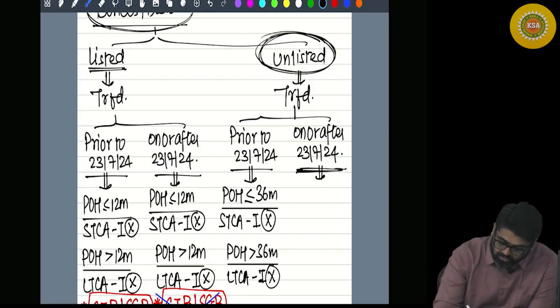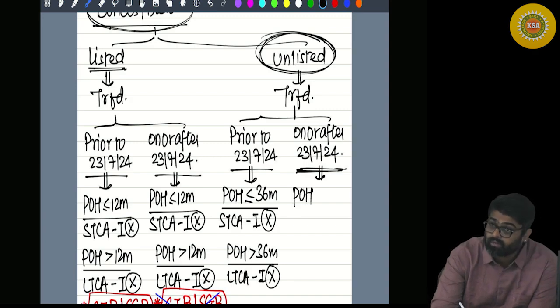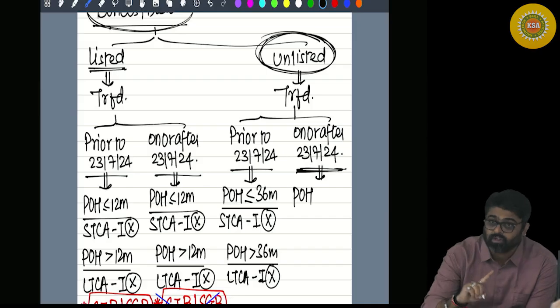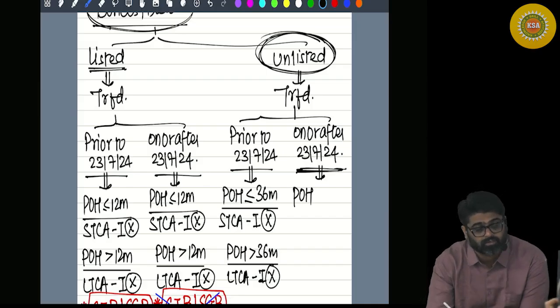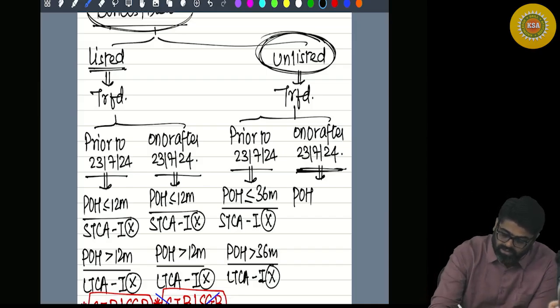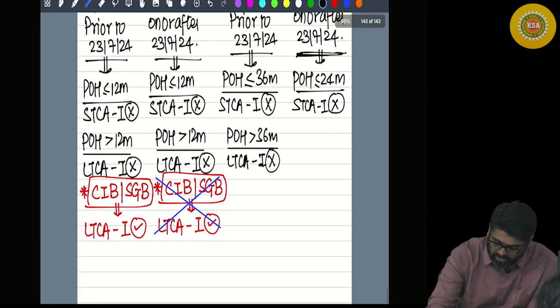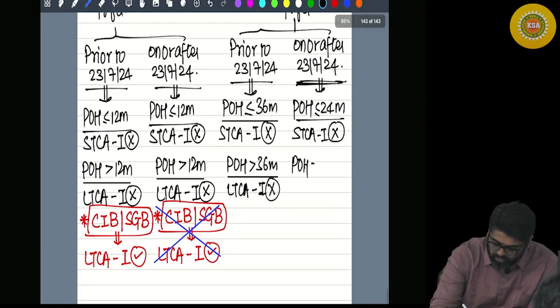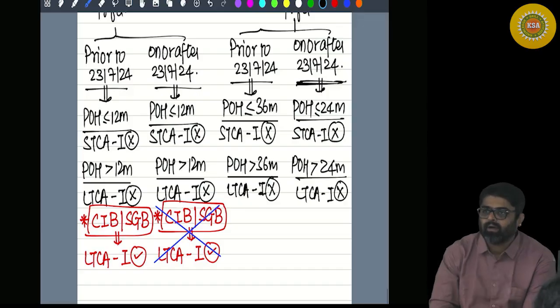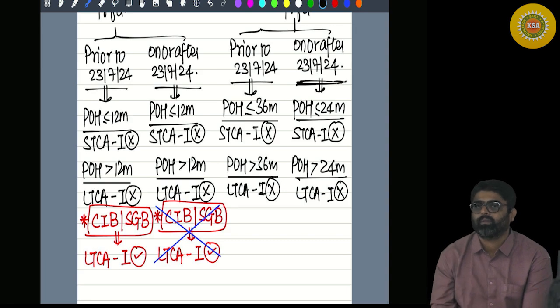For all the assets where the period of holding checked was 36 months, now the period of holding to be checked is 24 months. So if it is less than or equal to 24 months, it will be short term, and indexation is not available. And what if the period of holding is more than 24 months? It will be a long-term capital asset, and still the indexation will not be available. Wait.